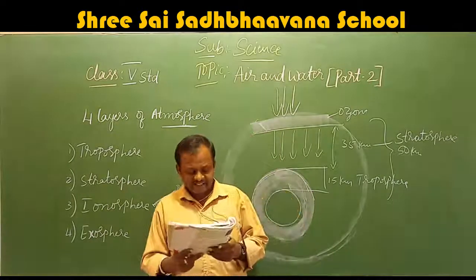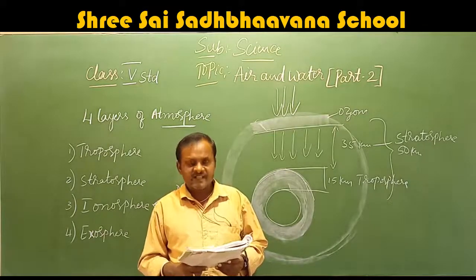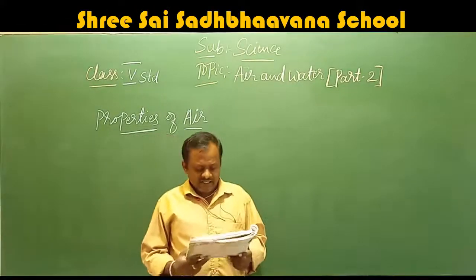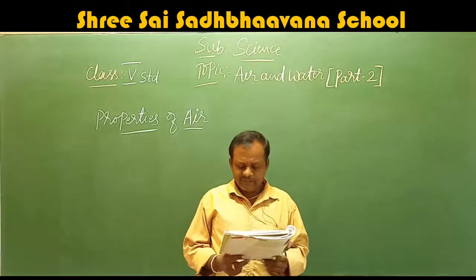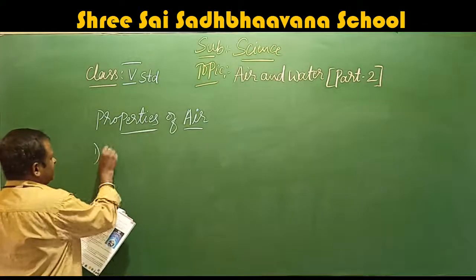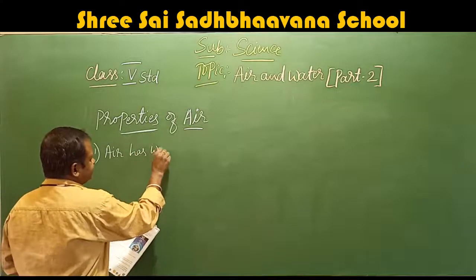So these are the characteristics, or the properties, of air. Here they have given three properties. First one is air has weight.